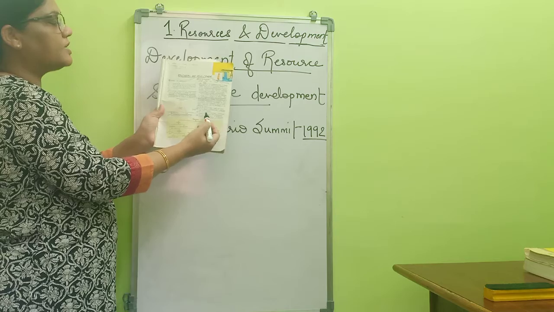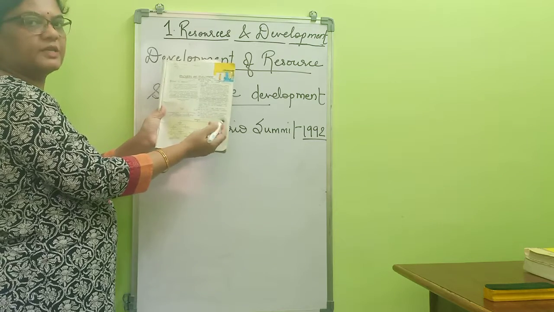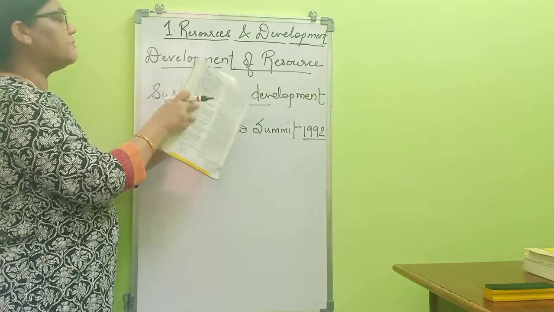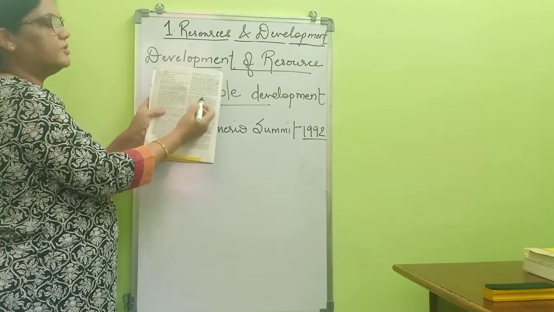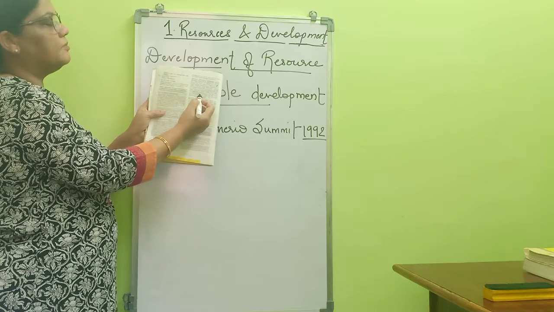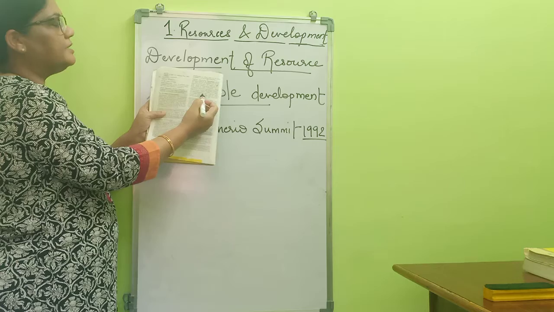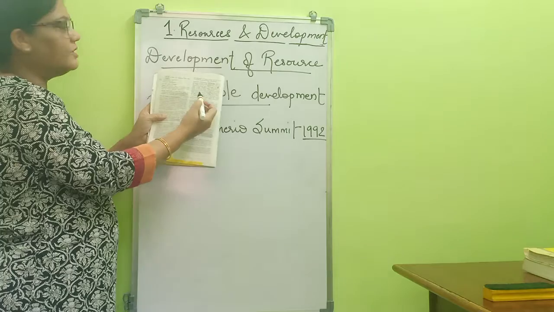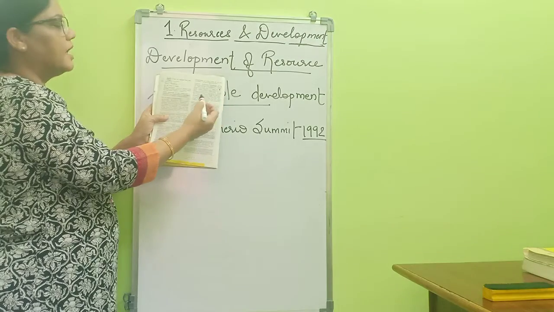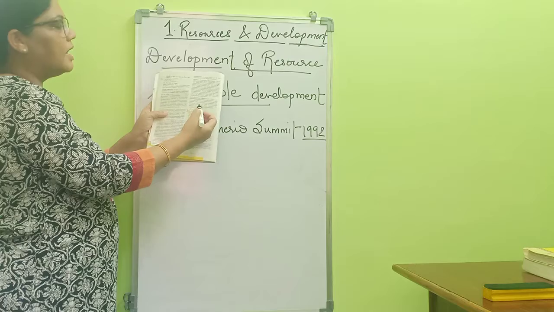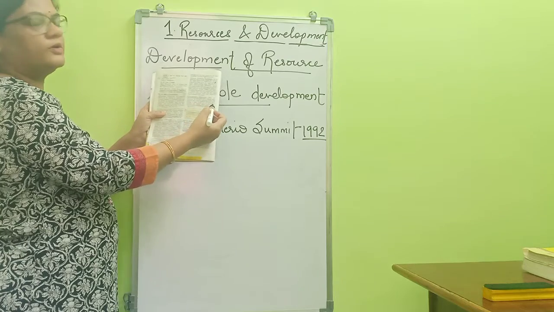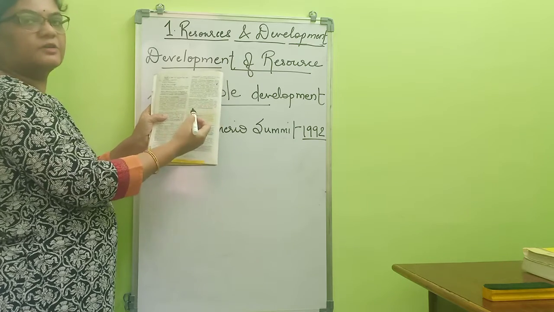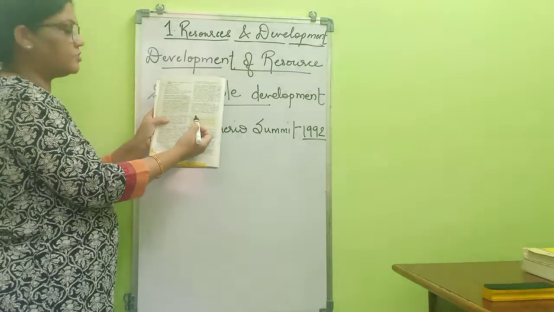In this page, national resources extend up to 12 nautical miles, which is 19.2 kilometers from the coast. Till there it is national resources. For international resources, beyond 200 nautical miles, we have to go for an exclusive economic zone where different countries have to sign to take the resources.